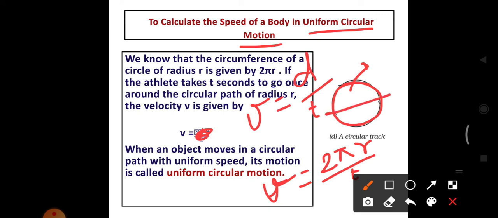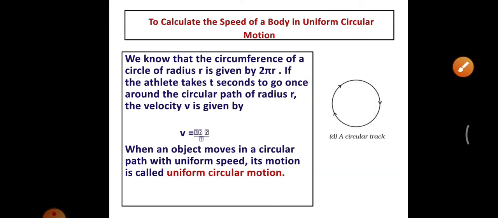If it covers a half circle it is pi r. One complete circle means 2 pi r. Two circles means 2 into 2 pi r. Three circles means 3 into 2 pi r. So from this equation we can calculate the speed of a body in uniform circular motion.